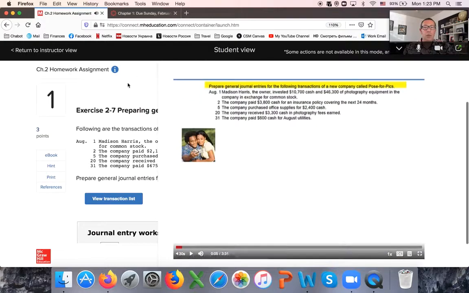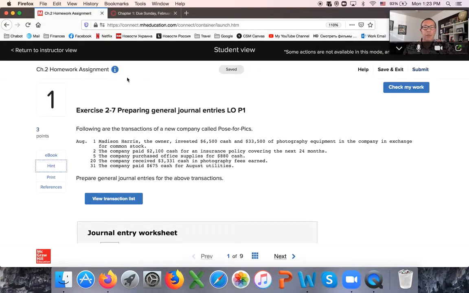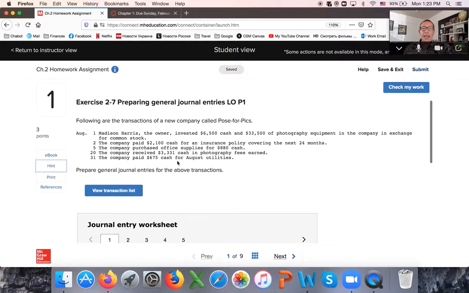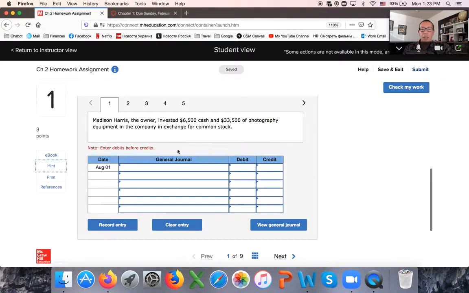So this is just wonderful. This is just so good. They give you the hint, if they give you the hint. And then right here, I read the transaction and I enter it.